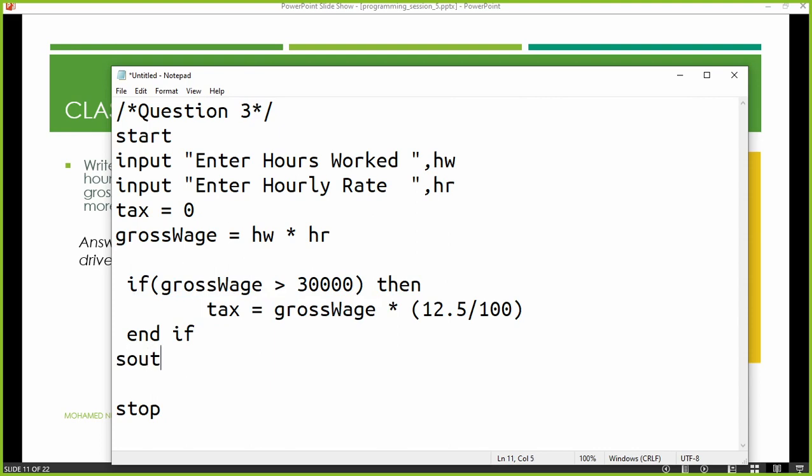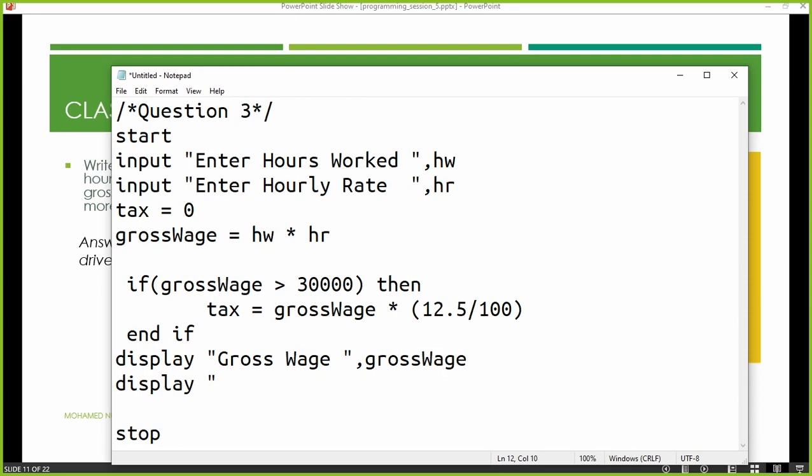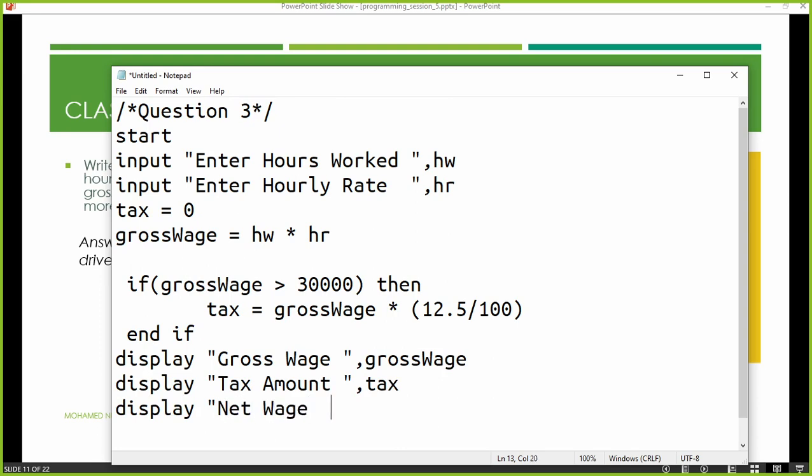Down here we are asking, I'm sorry, you can say display. It's better to write like this. Say gross wage. Most of you did like this. Those people who did like this, correct answers, very nice. So net wage, you can display the net wage. We didn't calculate that yet.